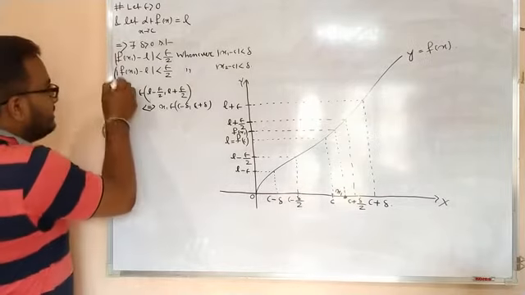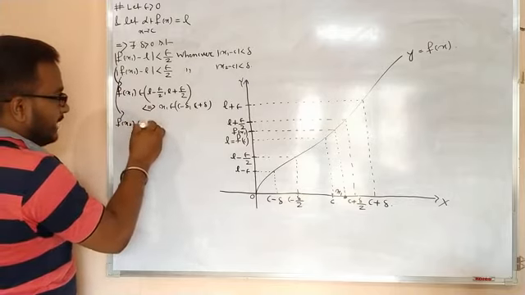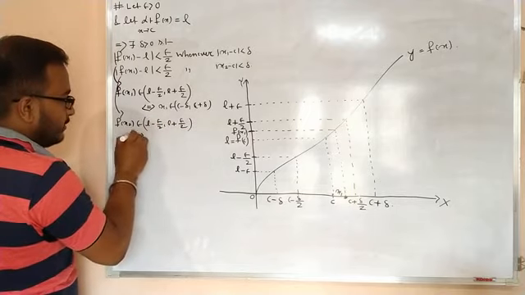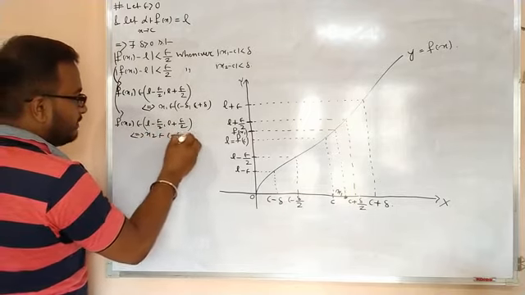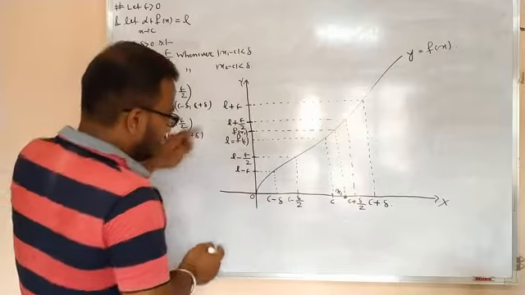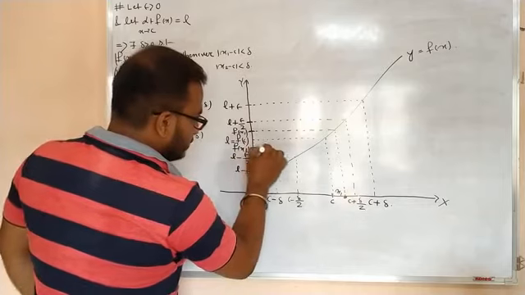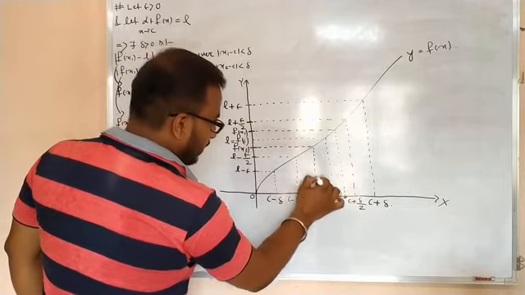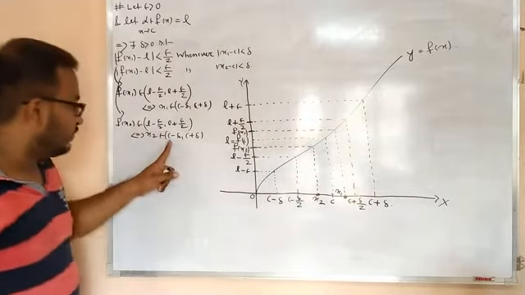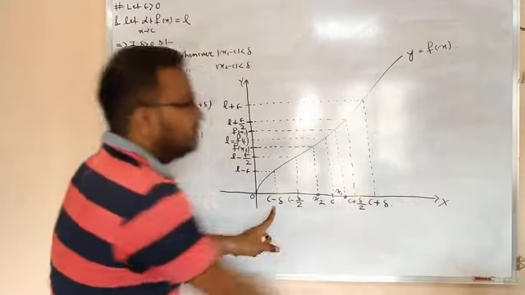Okay. Now what is the meaning of this line? The meaning of this line is f of x2 belongs to (L minus epsilon by 2, L plus epsilon by 2) whenever x2 belongs to (C minus delta, C plus delta), right? So now if you choose any f of x2 within this interval, so suppose this is my f of x2, now corresponding to this f of x2, I will get one x2 here, right? This is my x2, and definitely this x2 lies in the open interval (C minus delta, C plus delta). So here you see x2 belongs to (C minus delta, C plus delta).